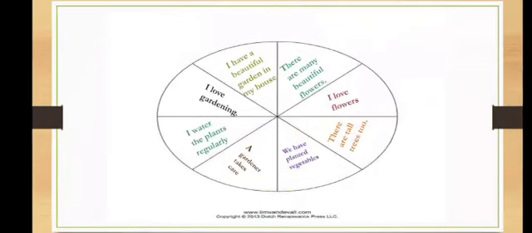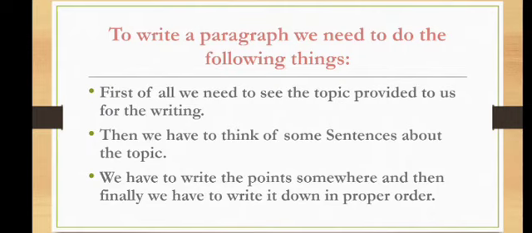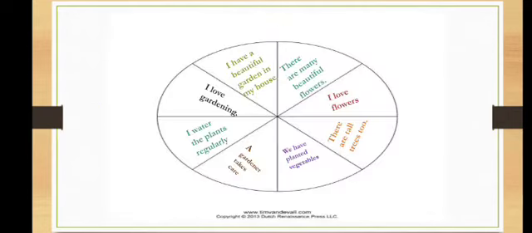See, this is what I have done. I've made a chart, a wheel, a circle, and I've drawn some lines and written some points out here. If you remember, here we had written that we need to see the topic, think of some sentences and write them somewhere. And where is this somewhere? This somewhere is nothing but here. We have to make a big circle like a wheel, and then we have to make some spokes or lines like this. We have to draw some lines and write the points one by one. Understood?